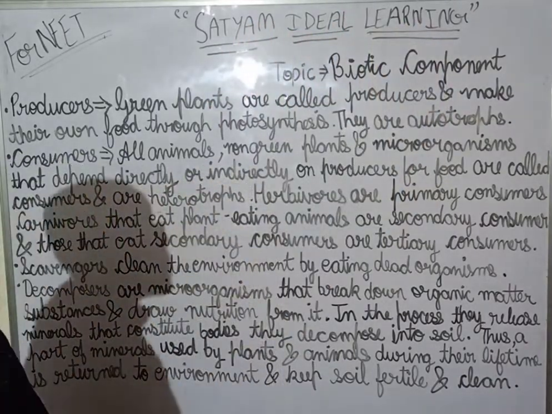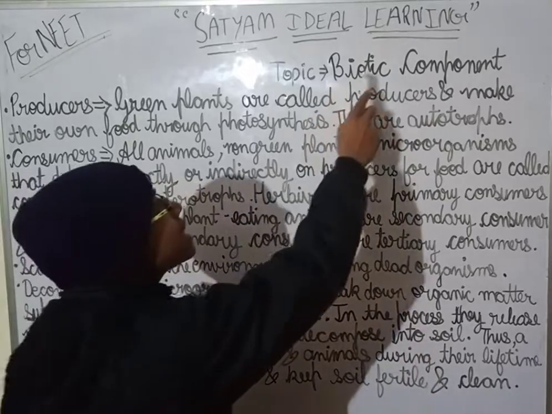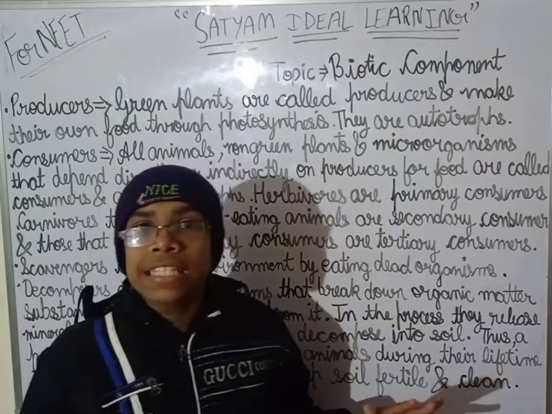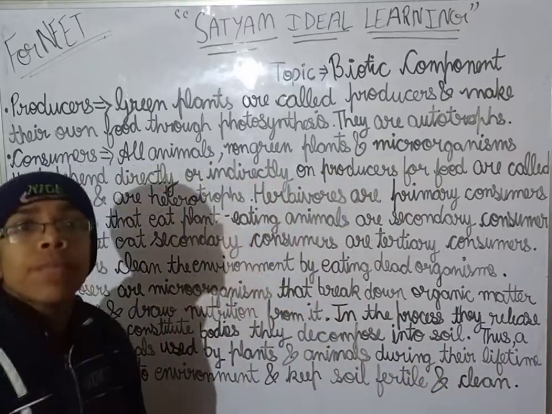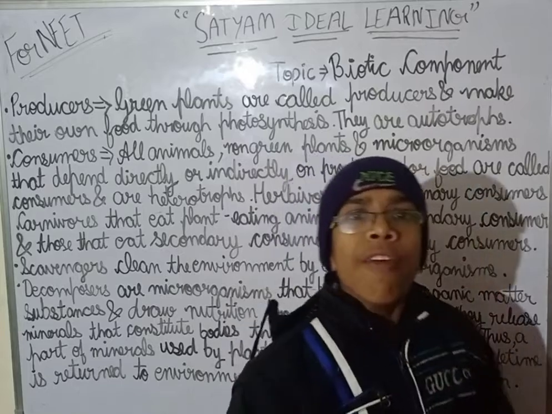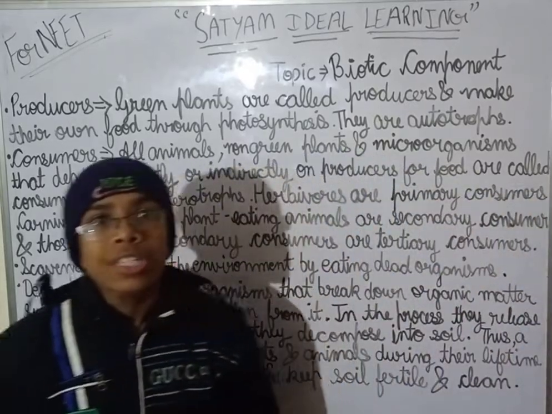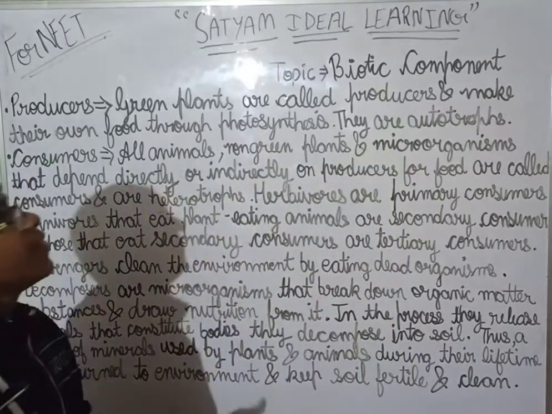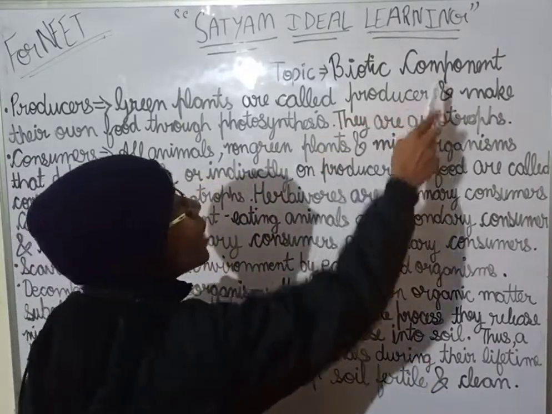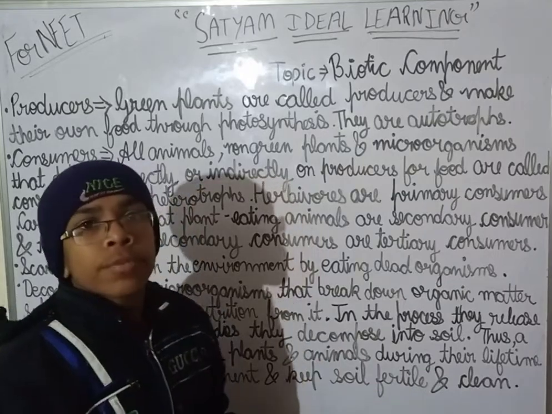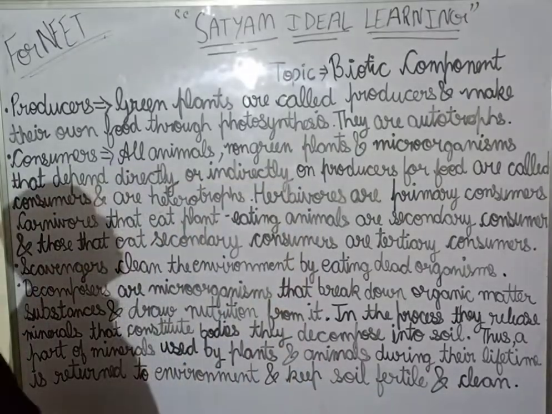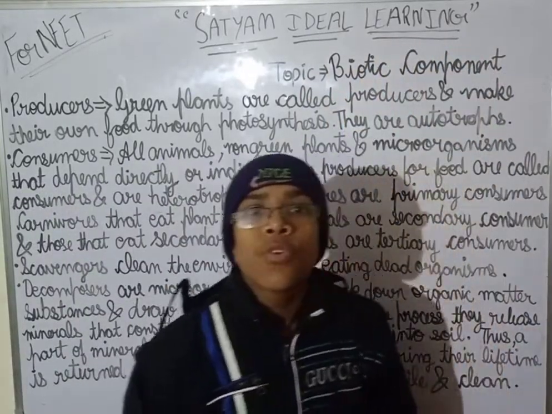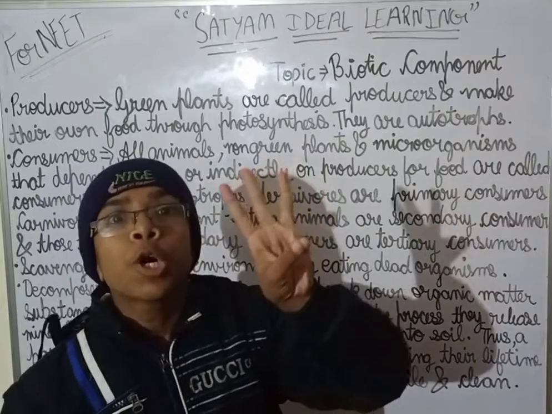And guys, today we will be discussing the biotic component of the ecosystem. We have already discussed what an ecosystem is, and in the previous lecture I also told you what biotic and abiotic components are. But in today's lecture, we will be discussing the biotic component in greater detail. Okay, so let's start. See guys, the biotic component of the ecosystem is divided into three groups.